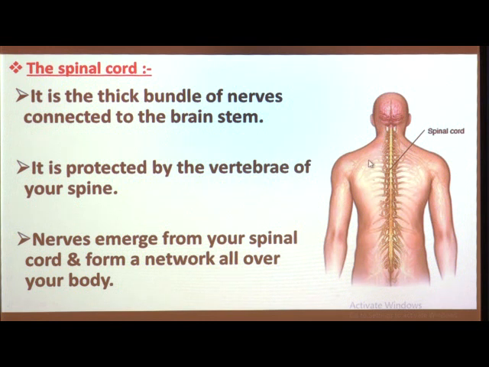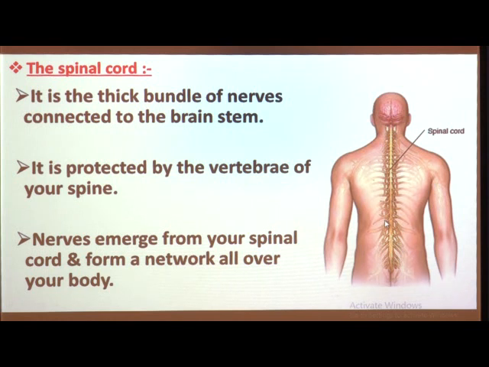This is a network of nerves, and that network is spread all over your body. So, this is about the spinal cord.